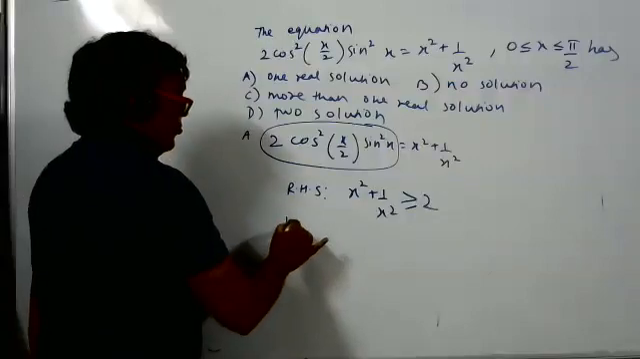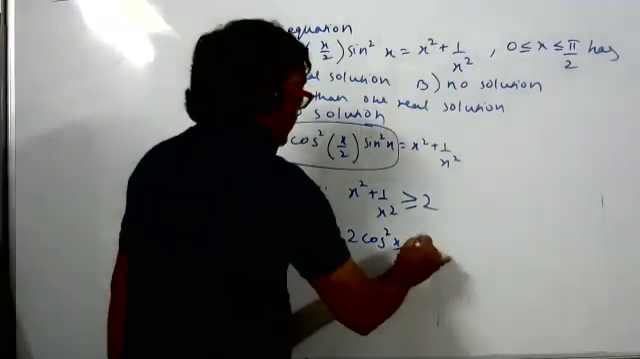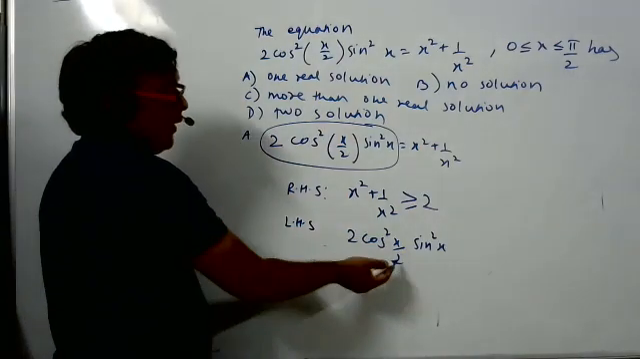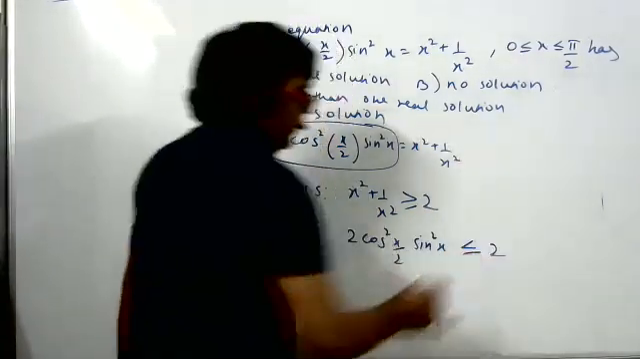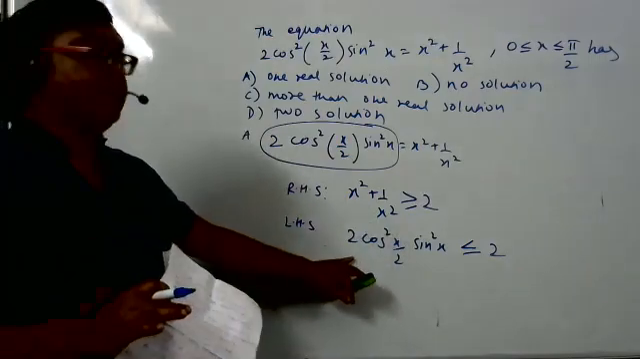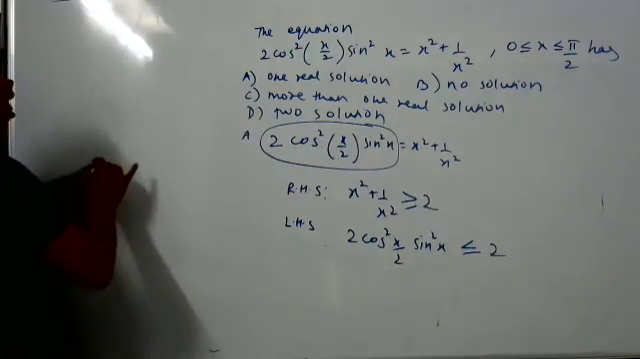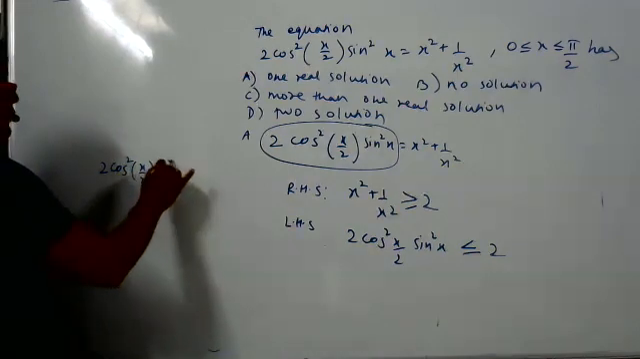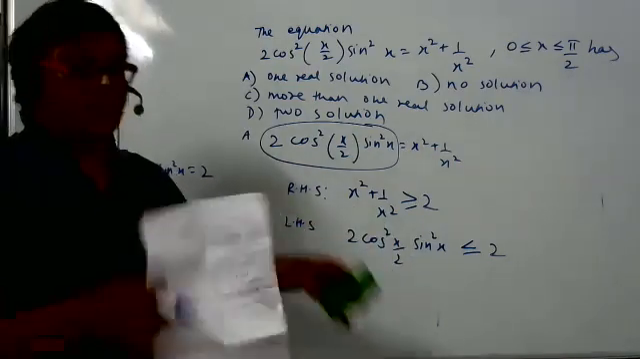What can you say about the left hand side, 2 cos square x by 2 sine square x? What can be the maximum value of this? Less than or equal to 2. All of you agree? Now see, the right hand side is 2 or more than 2. The left hand side is 2 or less than 2. But both are equal. This means both are equal to what? 2 only. One is more than 2, one is less than 2, so both must be 2 only.